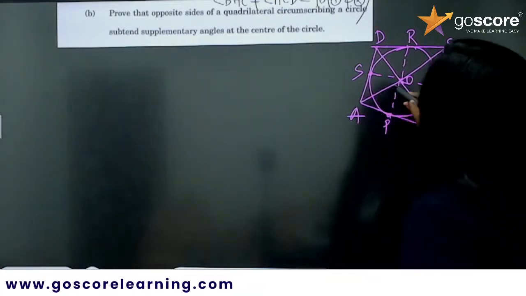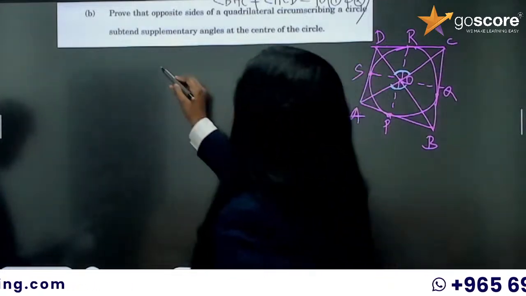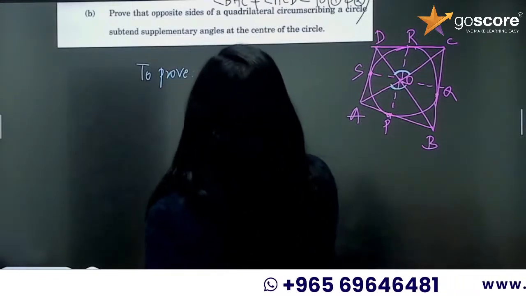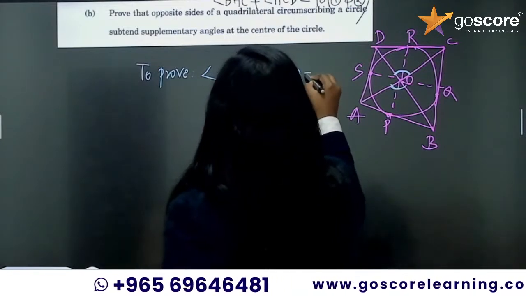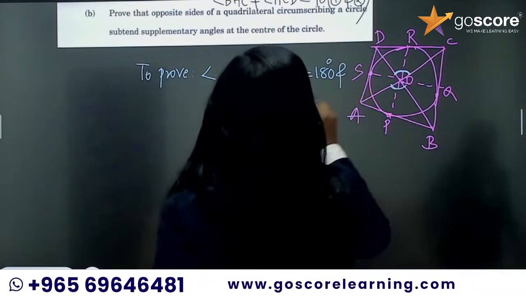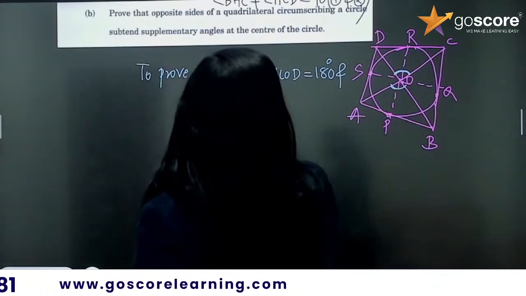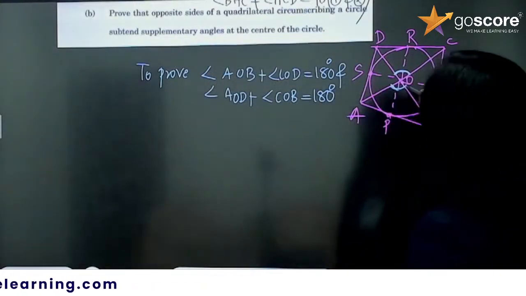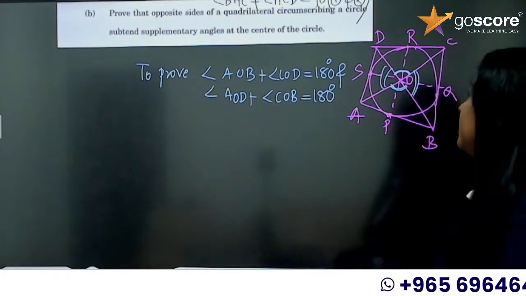We are supposed to prove that this angle plus this angle is equal to 180 degrees. That is, angle AOB plus angle COD is equal to 180 degrees, and angle AOD plus angle COB is equal to 180 degrees. That is what we are supposed to prove.